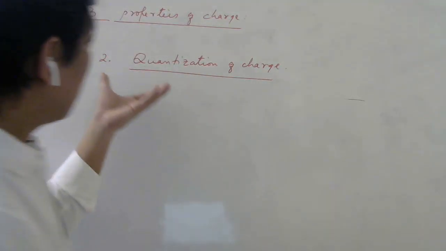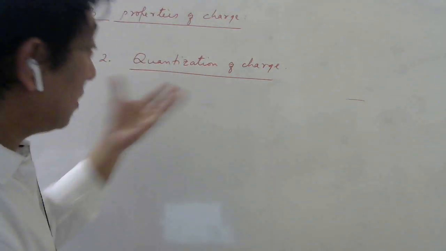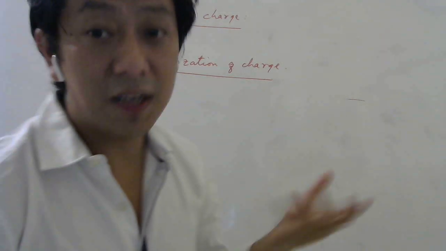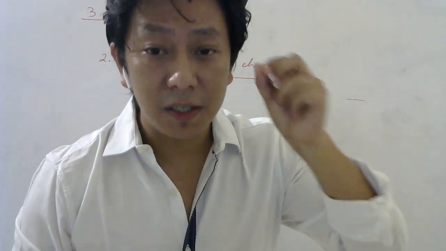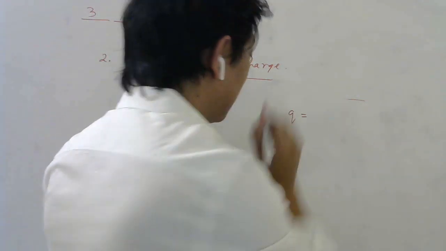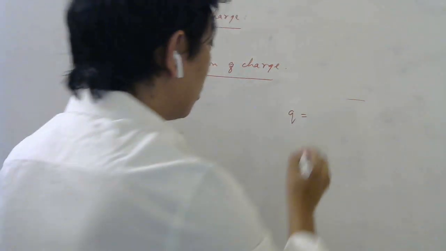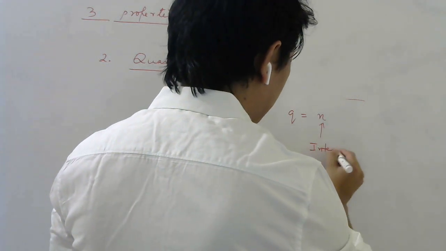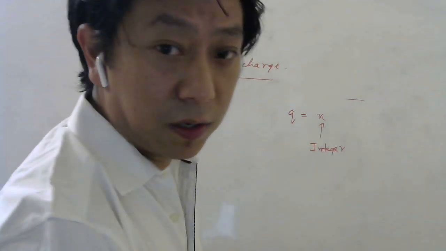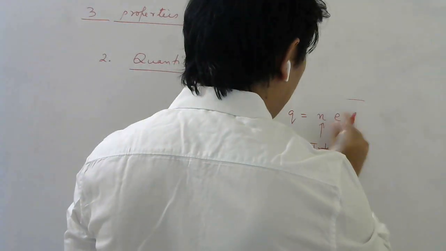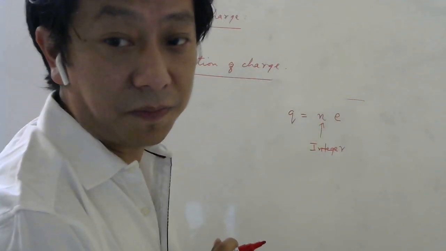So this second property says charge is quantized, and this we came to know through the experiment which I told you was done by Millikan. Basically he measured the charge on drops of oil, and whatever charge he measured, if I say Q on the oil, was always some integer, 1, 2, 3, 4, 5, like that, always an integer times the charge of the electron in magnitude.